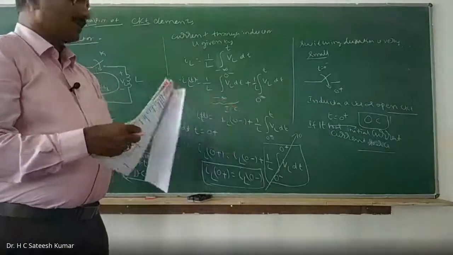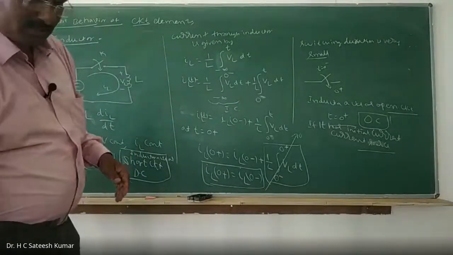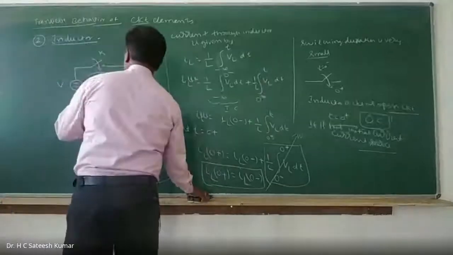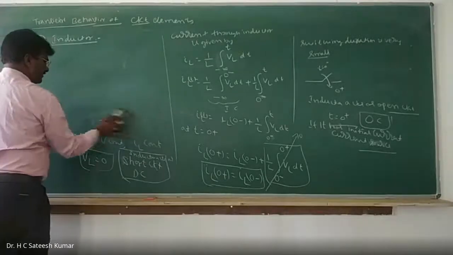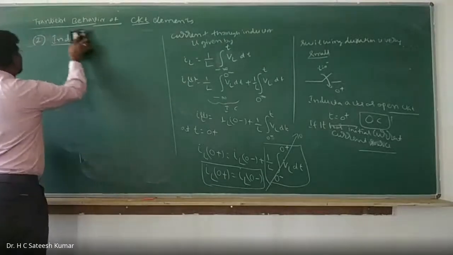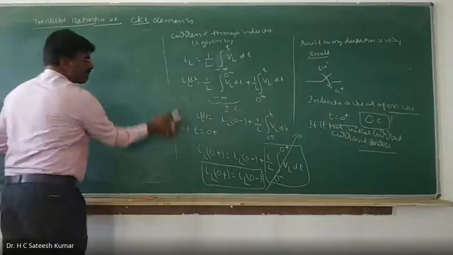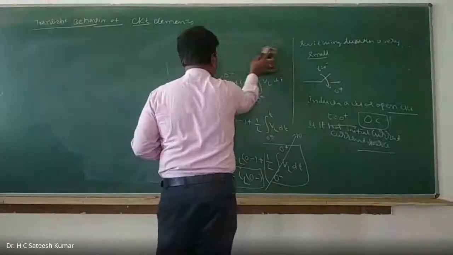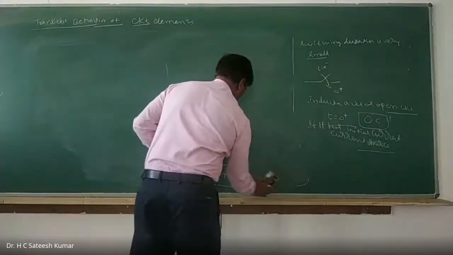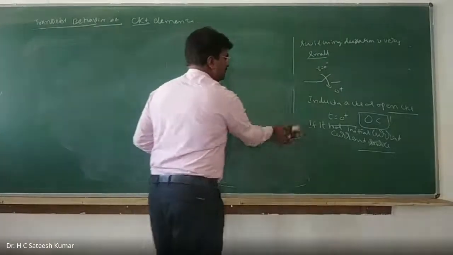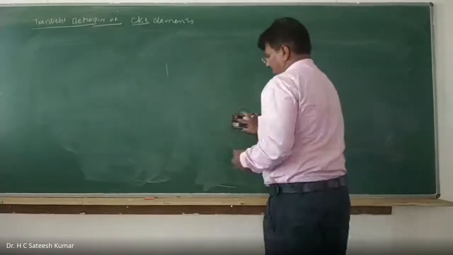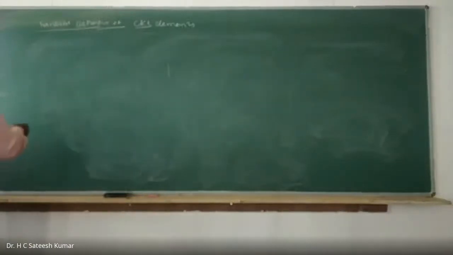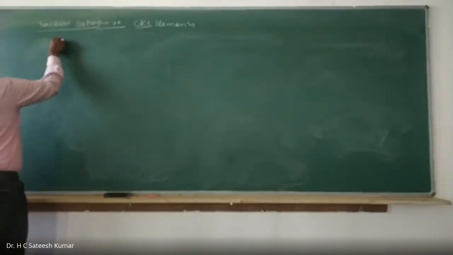Now, how exactly will a capacitor behave? This is the switching behavior of an inductor. Now, third one, capacitor.